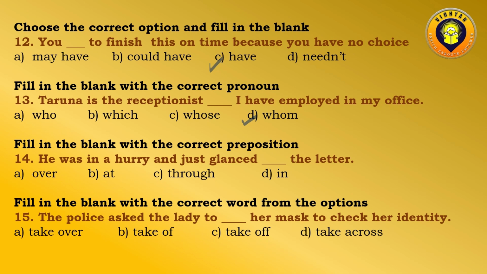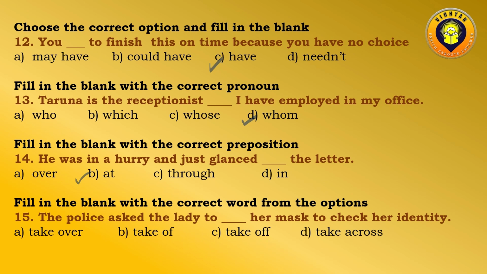Okay? Fill in the blank with the correct preposition. He was in a hurry and just glanced dash the letter. Now here glanced is a very familiar word, and glanced itself means look. So look at. So without any hesitation, we will consider at as the appropriate preposition.